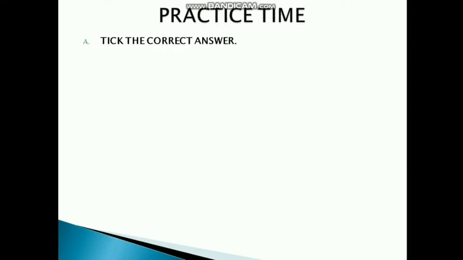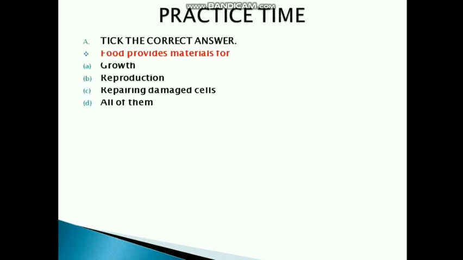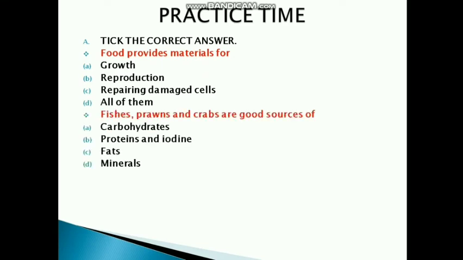So our first question is, tick the correct answer. Food provides material for growth, reproduction, repairing damaged cells, all of them. Yes, food provides material for all of them. Second question is, fishes, prawns and crabs are good sources of carbohydrates, proteins and iodine, fats, minerals. Yes, fishes, prawns, crabs are good sources of protein and iodine.